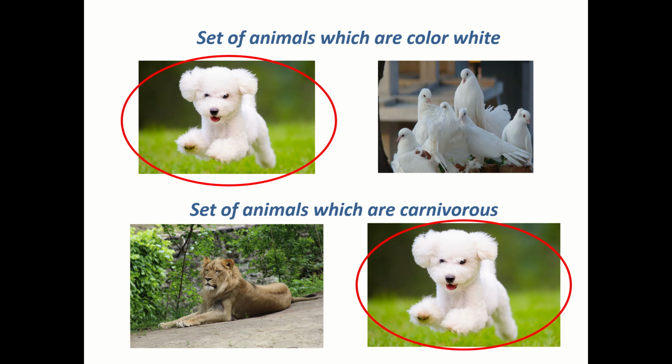So where do we put the dog? Should it be there in the set of animals which are color white, or should we prioritize putting it in the set of animals which are carnivorous?